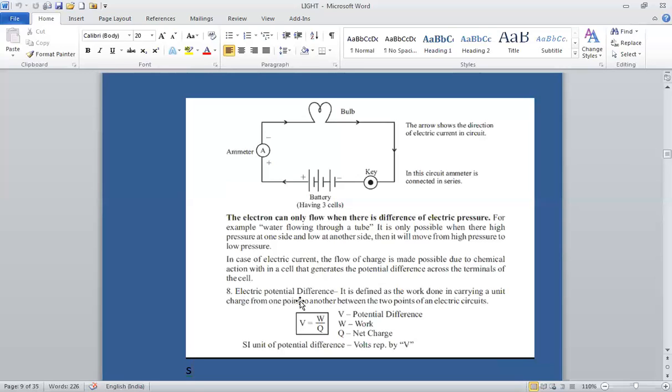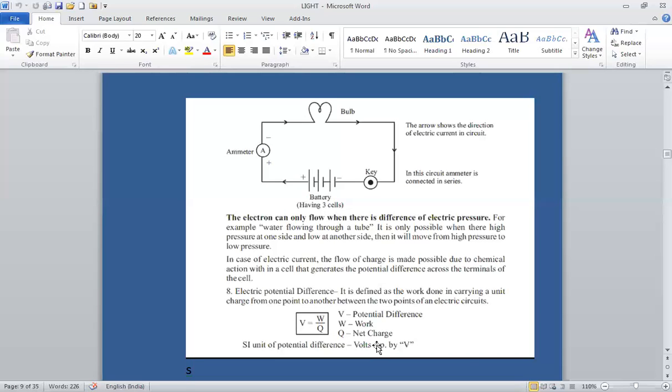Electric potential difference can be defined as the work done in carrying a unit charge from one point to another between the 2 points in an electric circuit. Work done in carrying a unit positive charge from one place to another is known as potential difference, V equals W by Q. V is potential difference, W is work, and Q is the net charge.